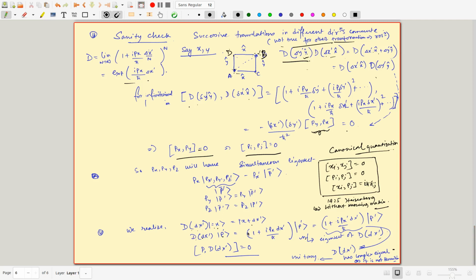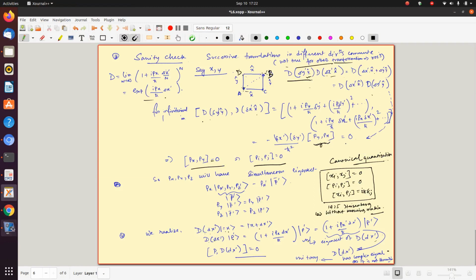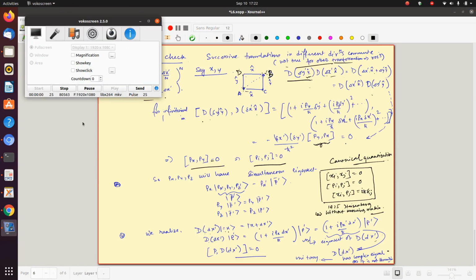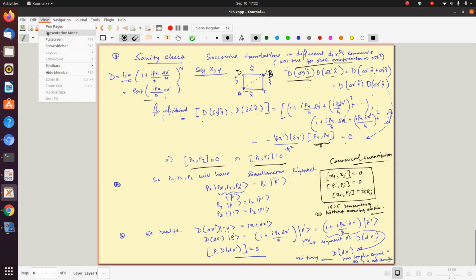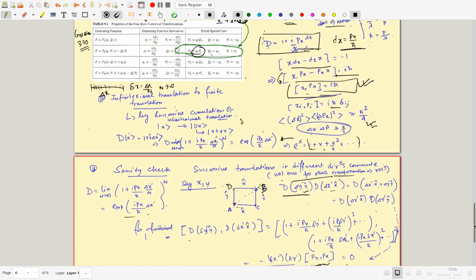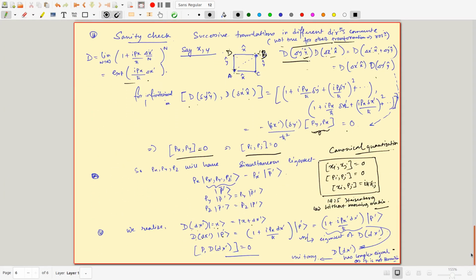So this overall tells me that these two operators, p and d dx prime, must commute. Okay. If you have a little difficulty with that, just write it down.